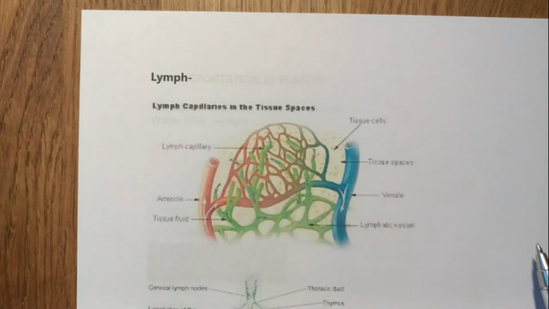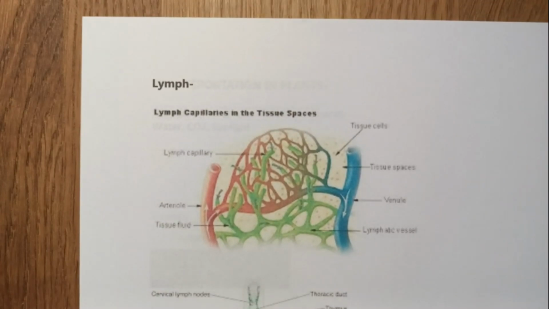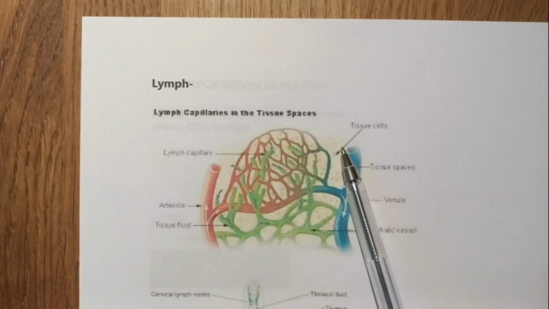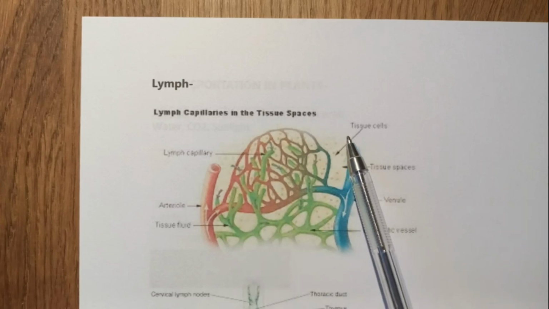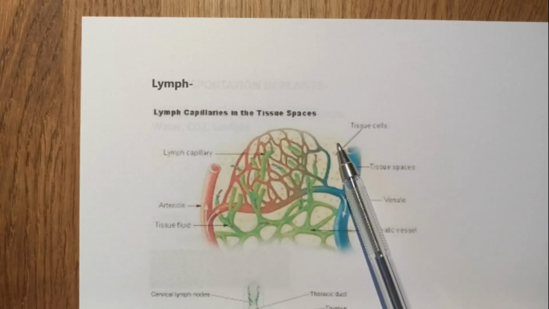Now, through the pores that are present in the walls of the capillaries, some amount of plasma, protein and blood cells escape into the intercellular spaces. So this is the artery, which divides into smaller arteries and then capillaries. Some fluid will escape into the space between the tissue. That fluid will contain proteins, some blood cells and plasma. So this intercellular space will have a fluid that is called tissue fluid or lymph.